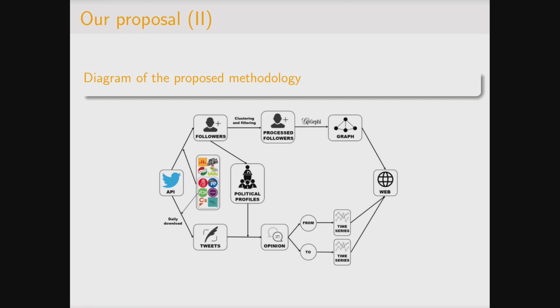So this is a diagram of our proposed methodology. First of all, we use the official Twitter API for data extraction, and we have selected some accounts for every political party, that is the official account from the party, their corresponding leaders, and additional remarkable politicians, and it is daily downloaded. And then we extract the users that follow the latter data extracted.